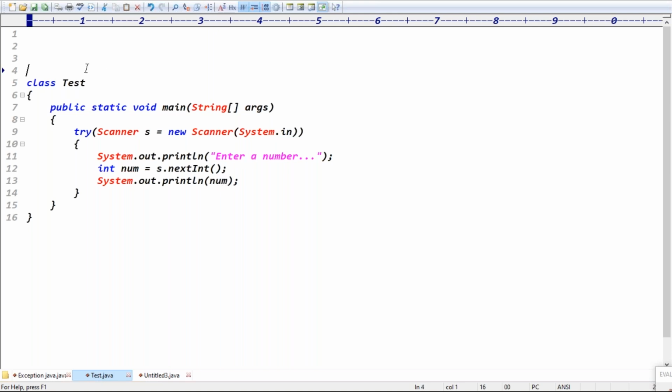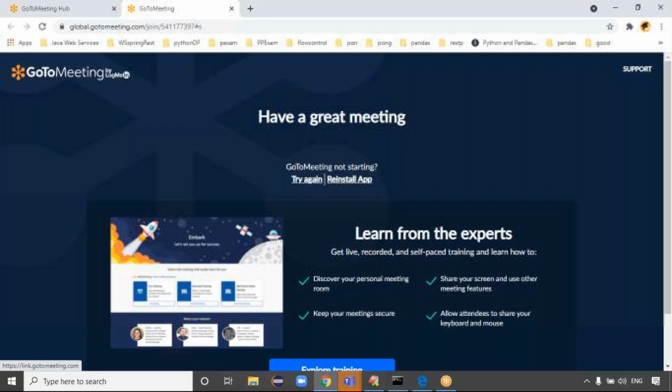And the Scanner class belongs to which package? import java.util.*, that's it.